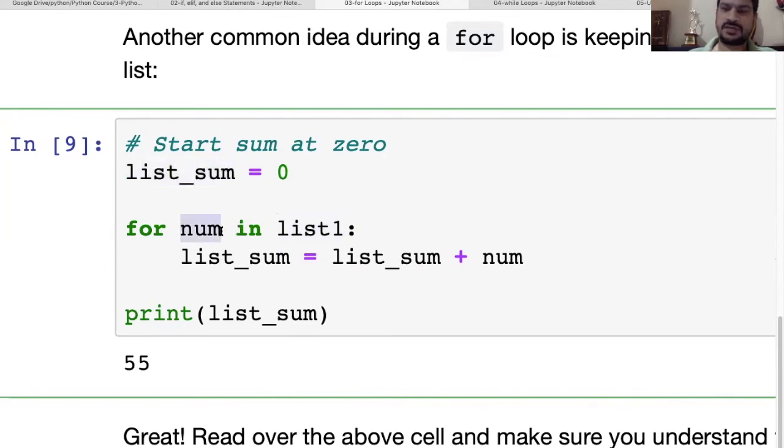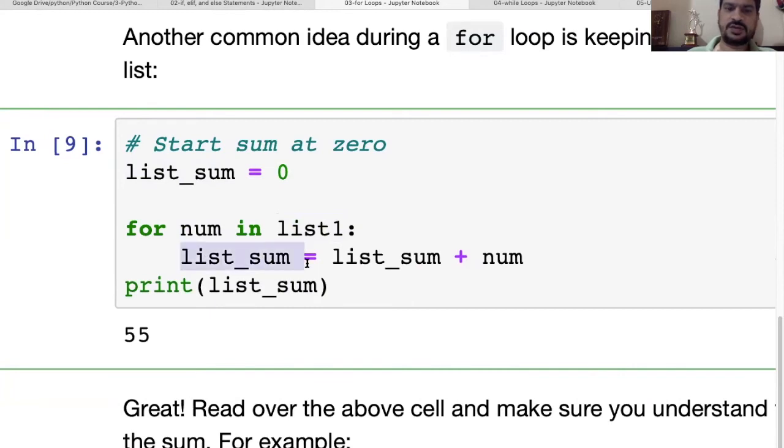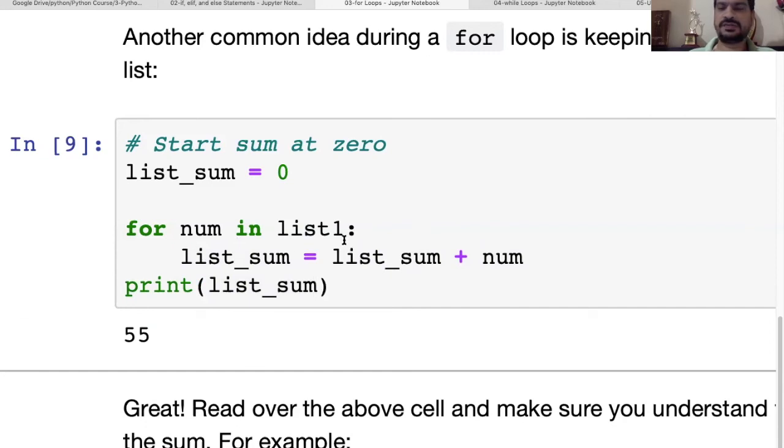So num will start from the beginning, which means first 1. 1 will be added to 0, so it will be 1. In that way, it is going to add up, and at last you will get the sum value. The print is outside the for loop, as you can see here. This statement is inside the for loop, so it will work for 10 iterations, because the values are 1 to 10. Then whatever the value of the list sum is, it is going to print it. So it prints the sum of the list from 1 to 10, which is 55.